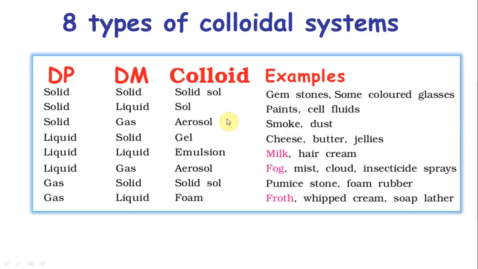There are 8 types of colloidal systems depending on what your dispersed phase is and what your dispersion medium is. Extremely simple. There are 5 states of matter: solid, liquid, gas, and then plasma and Bose-Einstein condensate. But we study only solid, liquid, and gas, so just use a combination of them. Now if you were to write it down, it's pretty simple.